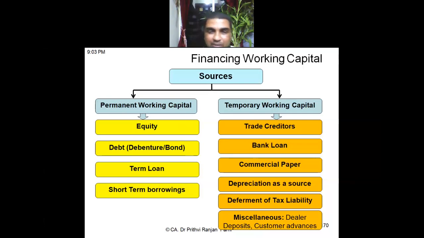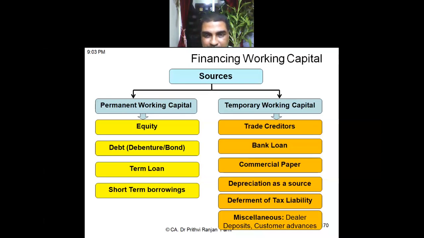That is called commercial paper. Only corporates with a good credit rating can issue commercial papers. There are some controls over the issue of commercial paper. Understood what is commercial paper?